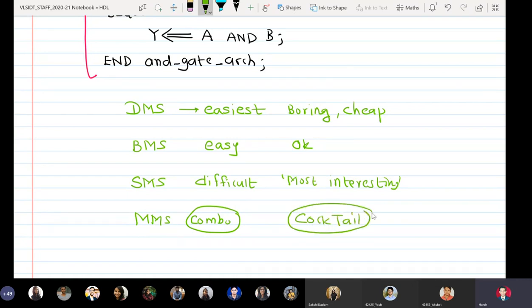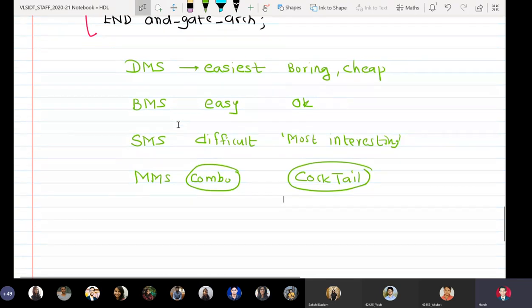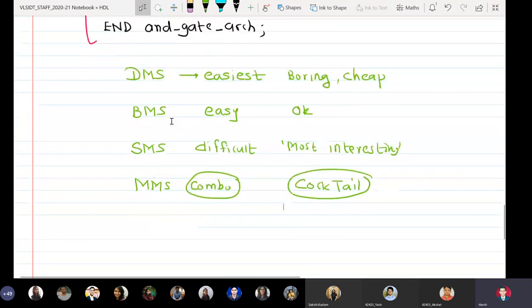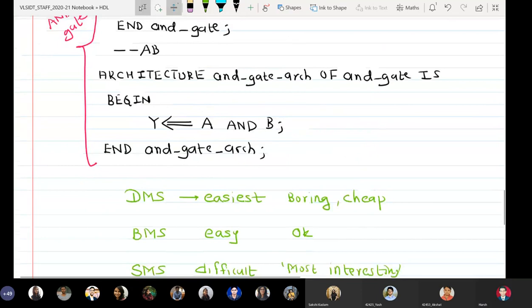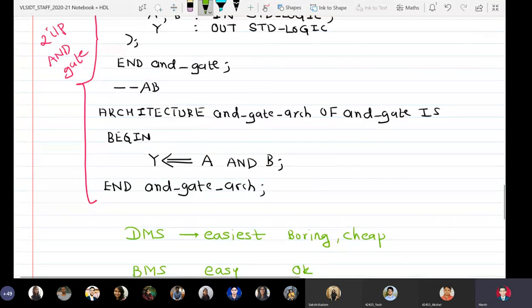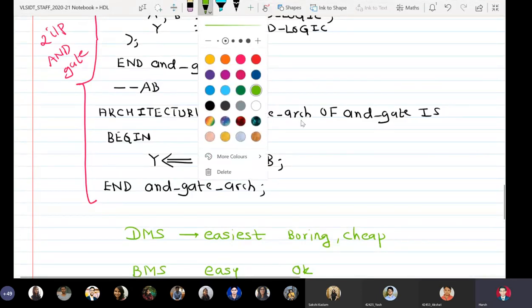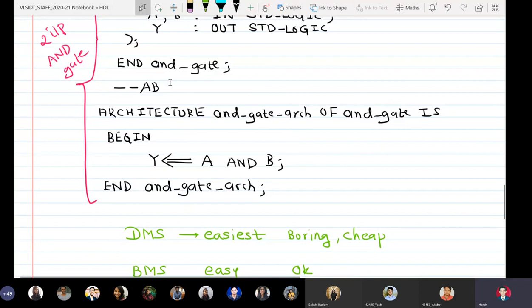DMS is boring and cheap, BMS is okay, structural modeling style is difficult but most interesting, and MMS is a cocktail, so nothing more thrilling about it. How to identify? It's very simple.